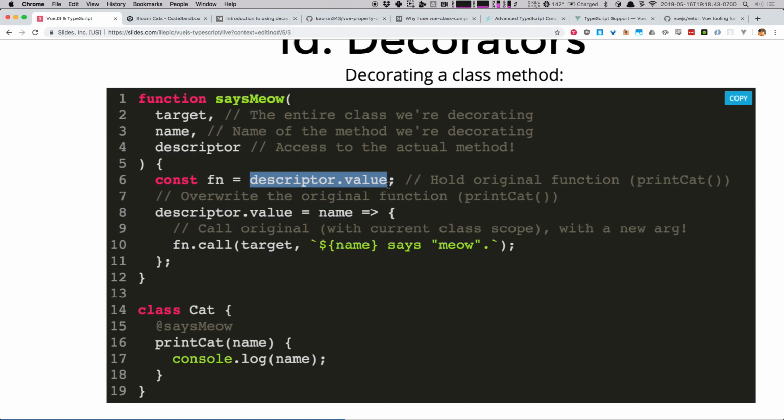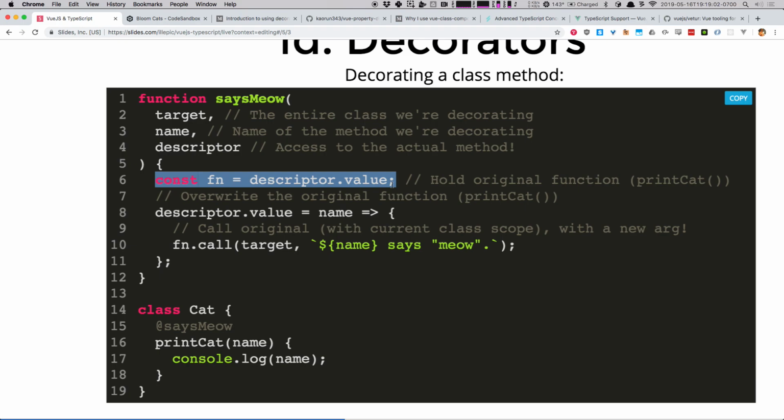It is print cat the method, okay? It's this guy right here. But it's how we're gonna get the cat's name eventually, right? So the whole deal with decorators is, how do I reach into an object, get something out of it, and then go mess with that something? Well, we've been able to grab the actual print cat function right there.